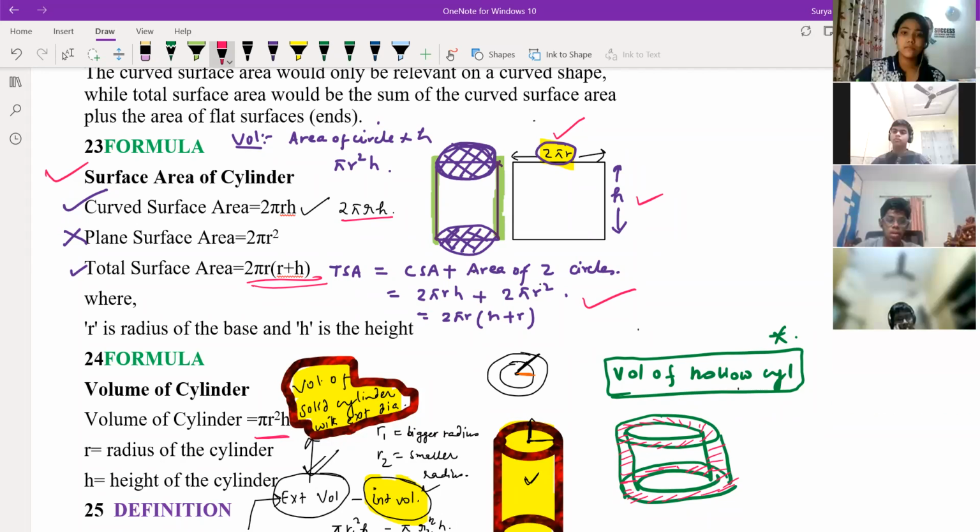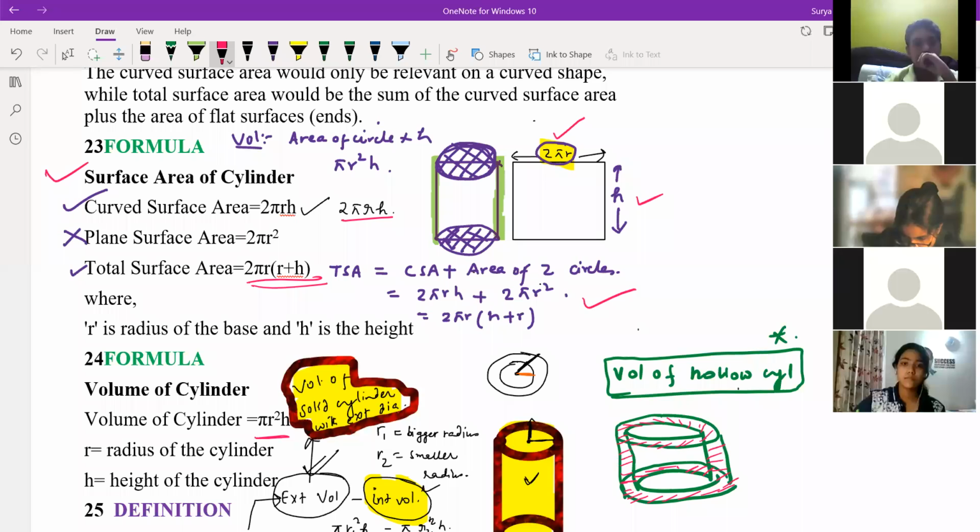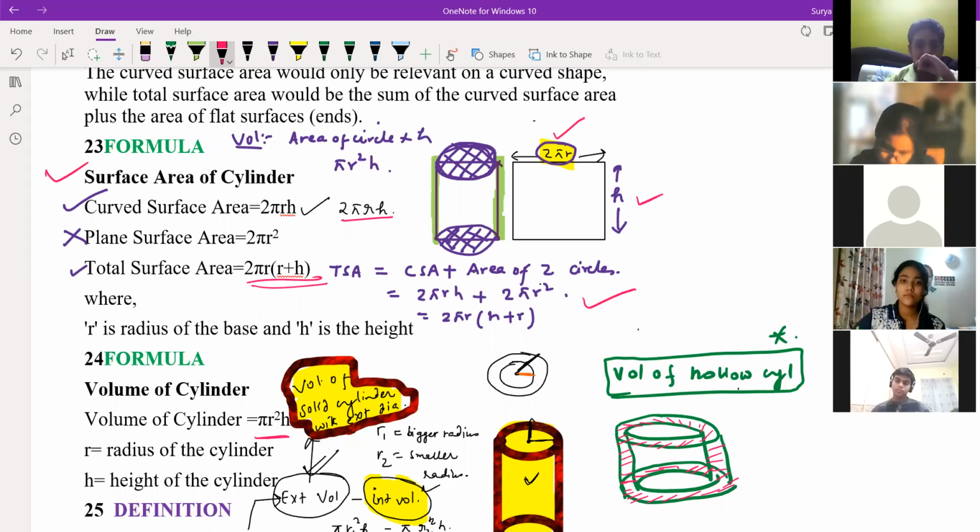Okay, Sai Ritvik, tell me. Sir, the volume of a hollow cylinder is pi into the radius of the bigger area minus the radius of the smaller cylinder into height. So pi r minus what you are saying? Pi, no sir, pi in brackets capital R square minus small r square into height. Okay, how is it coming, Sai Ritvik?